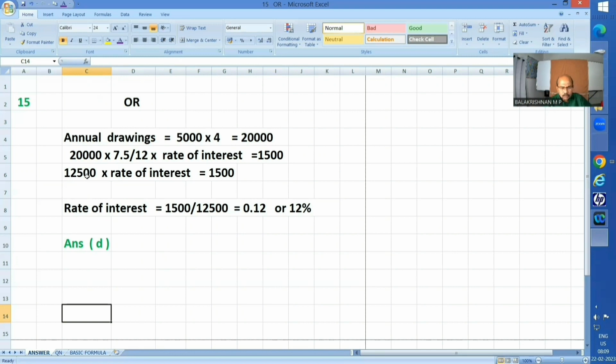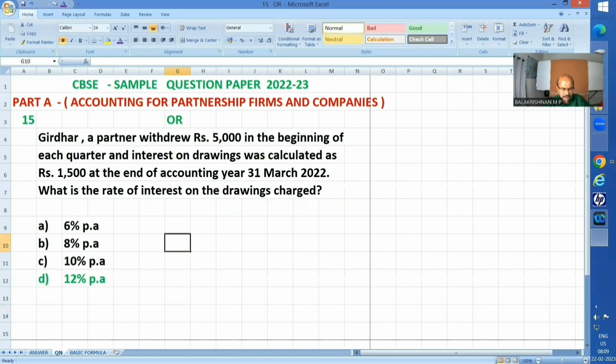Okay, 12,500 into rate of interest is equal to 1,500. Actually, rate of interest will be 1,500 upon 12,500. That is nothing but 0.12 or 12%. Answer D is correct one. Okay, answer D.